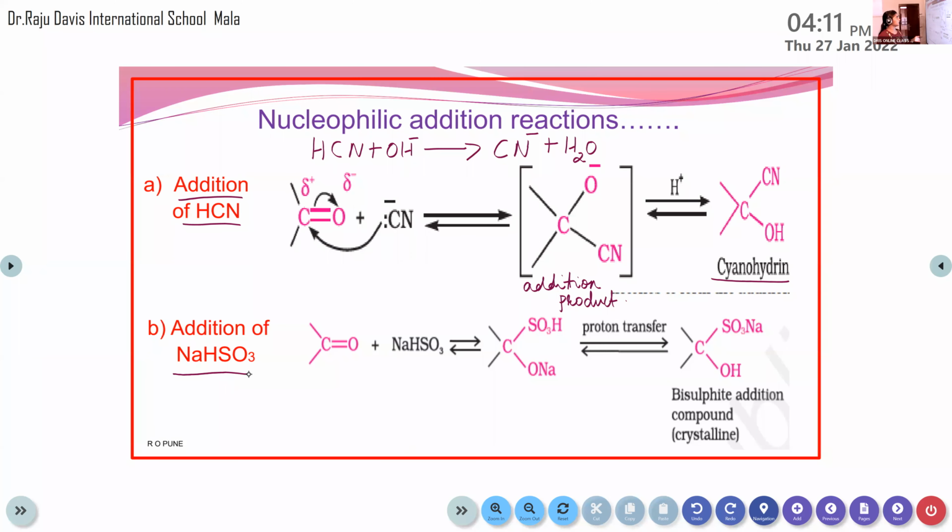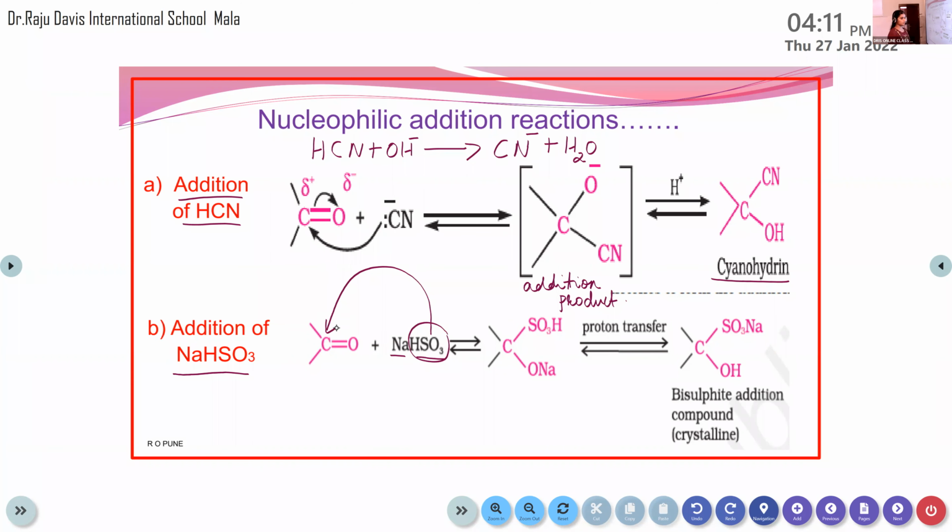Then the second one, that's about the addition of NaHSO3. This one also comes under nucleophilic addition reaction. So here the reagent is different, that is NaHSO3. This NaHSO3 is added to carbonyl compounds. So here this NaHSO3 will dissociate into SO3H and Na. Okay, and this SO3H will act as a nucleophile. SO3H will be attached to the carbon atom.